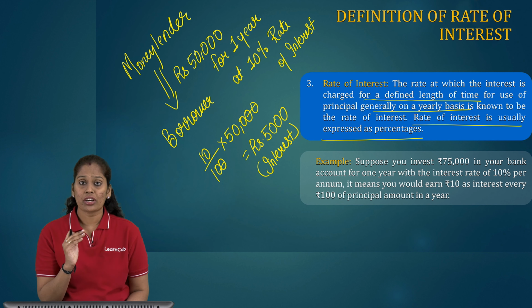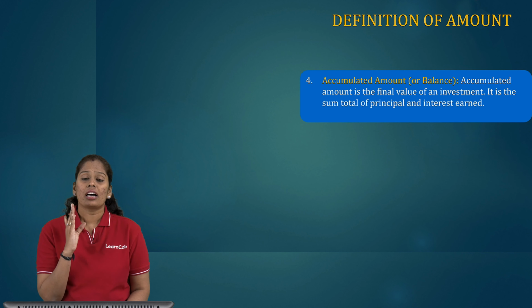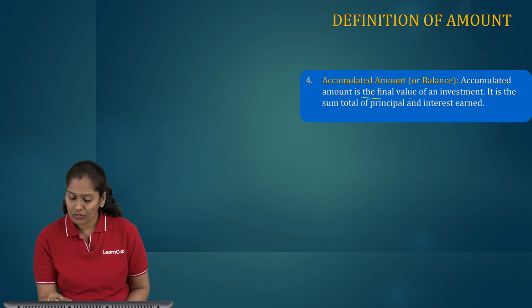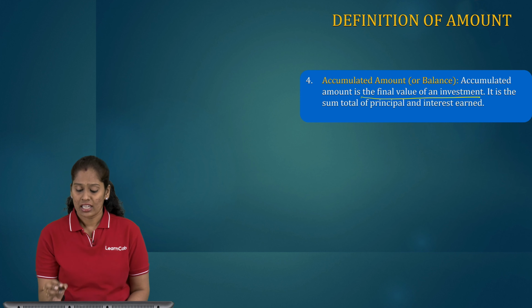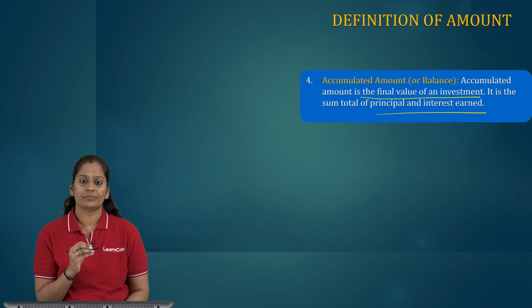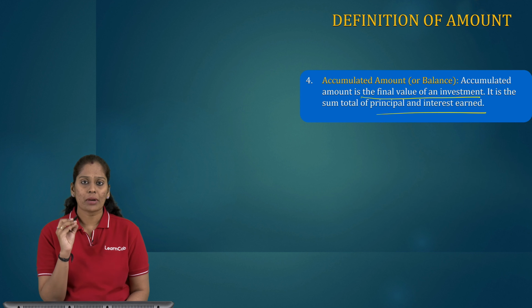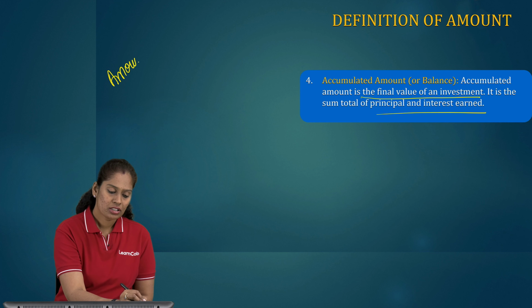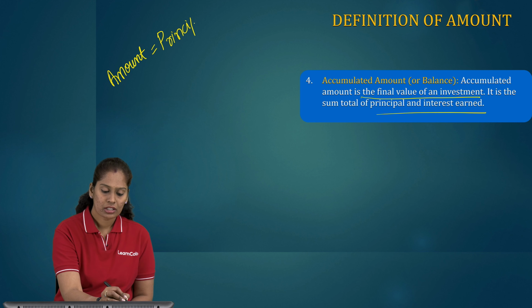Now the fourth term which we want to understand is accumulated amount or the balance. Accumulated amount is the final value of an investment. It is the sum total of principal and interest earned. So accumulated amount is the final value of an investment. It is the sum total of principal and total interest earned. That is, amount equals principal plus interest.